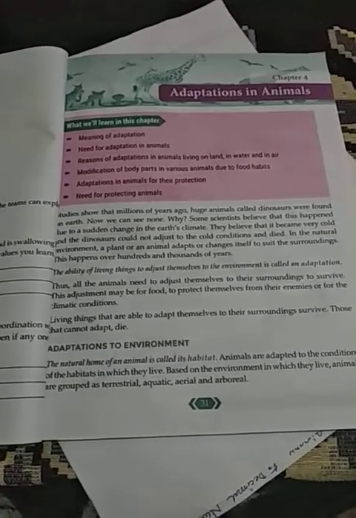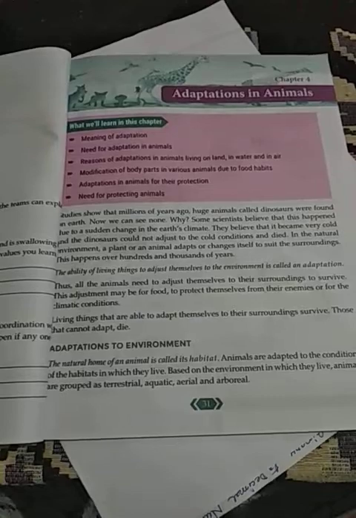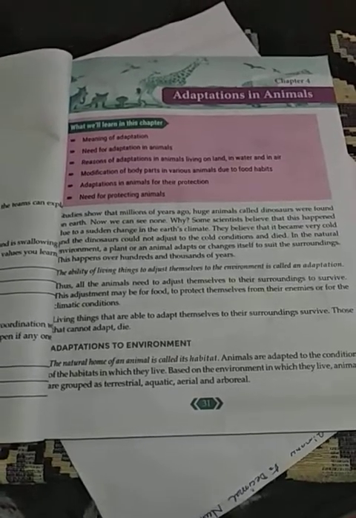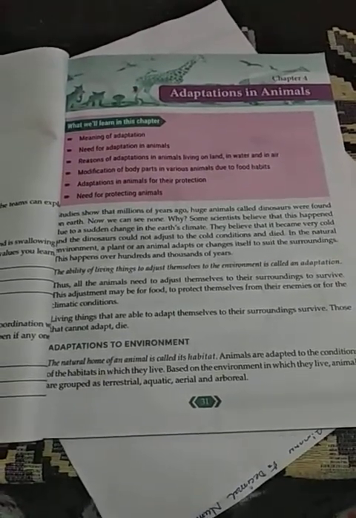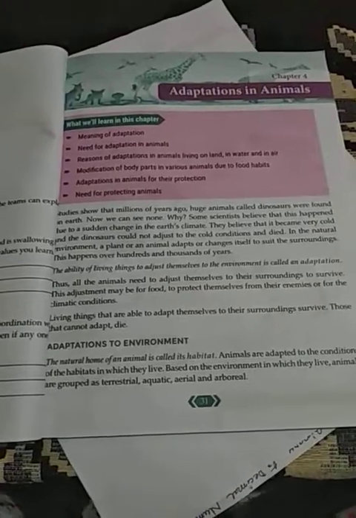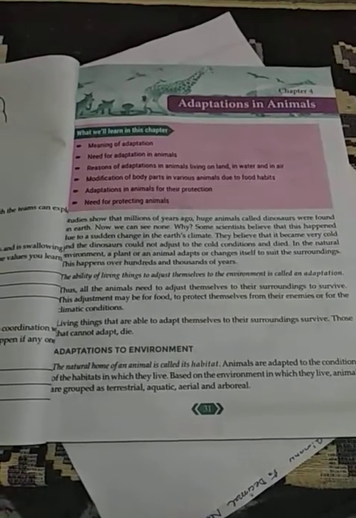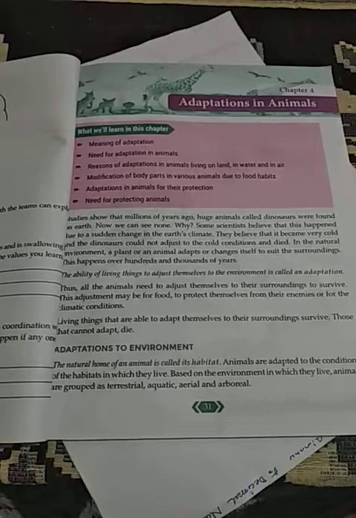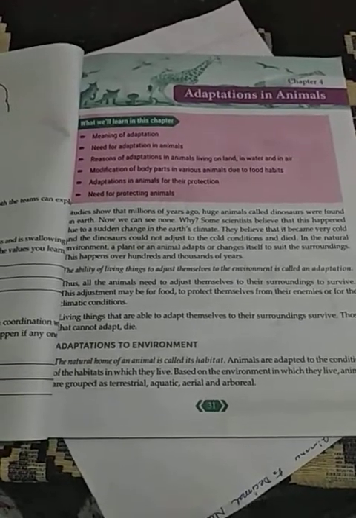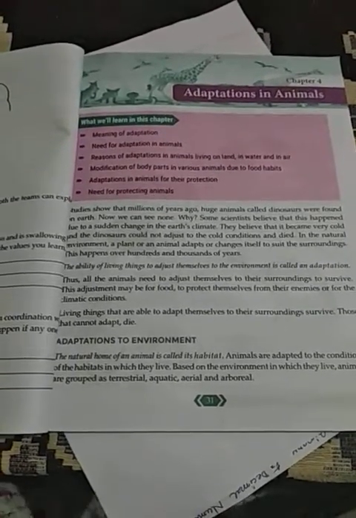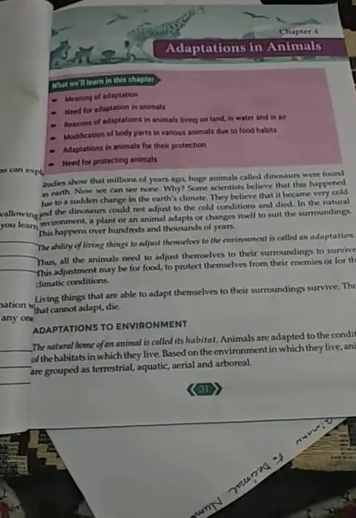If I take another animal and put it in the polar region, will it be able to survive in that great cold? No, extremely cold regions. Only the animals that have developed themselves or adapted to those situations will be able to survive there.